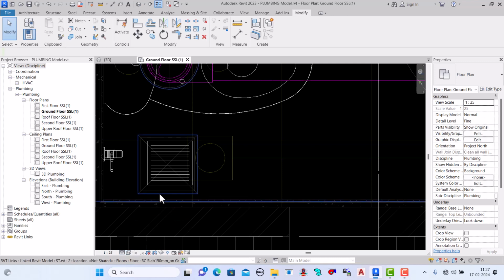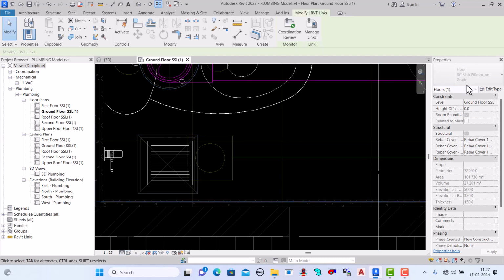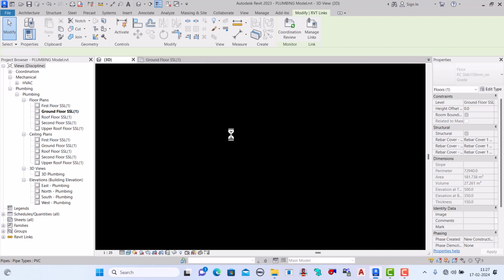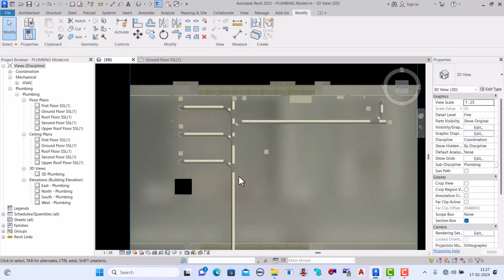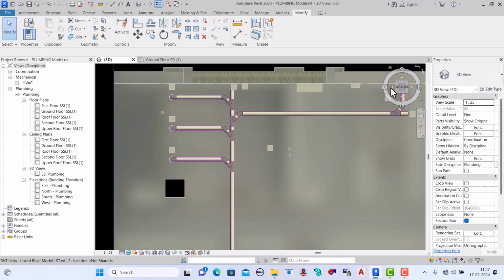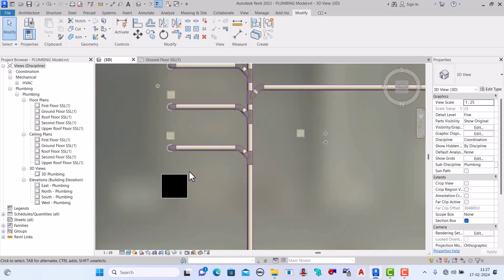Also, this one is showing RC slab. In the previous video we already did the modeling of the system. This is the soil pipe modeling, and this is the waste pipe cutout.